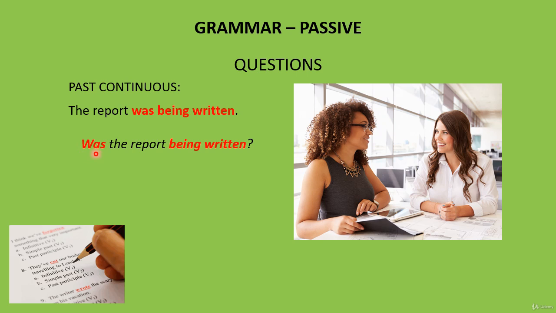Make a subject question now. What was being written? The subject, the report, becomes what. Now ask a question beginning with why. Why was the report being written? After why, we write the first part of the verb cluster, then the subject, then the rest of the sentence. Easy, yes?